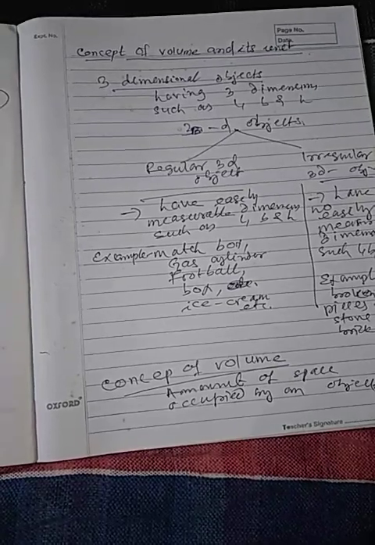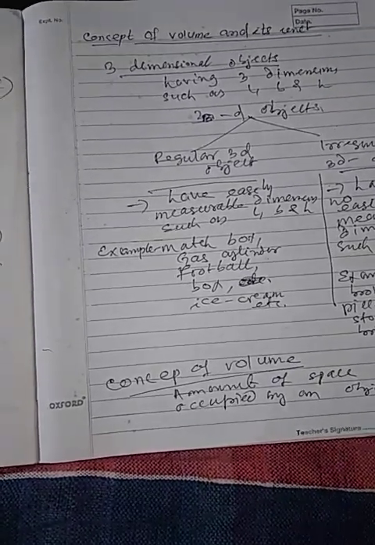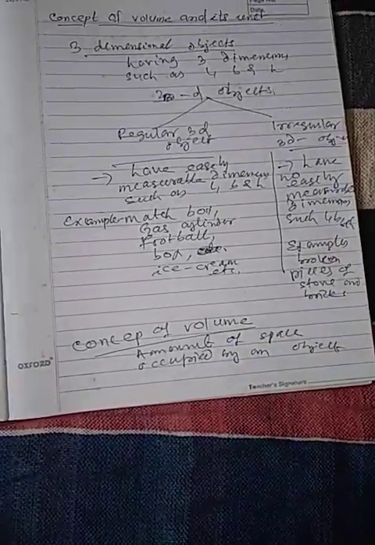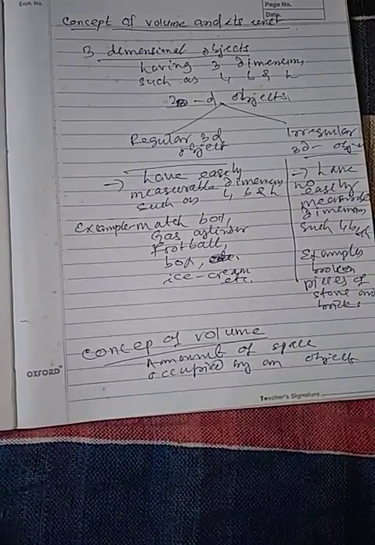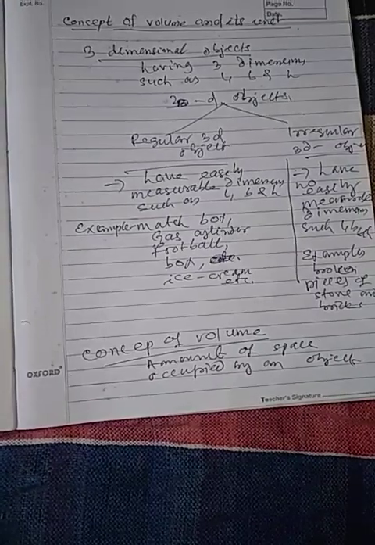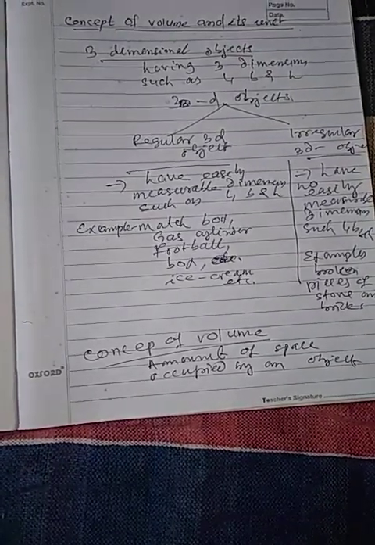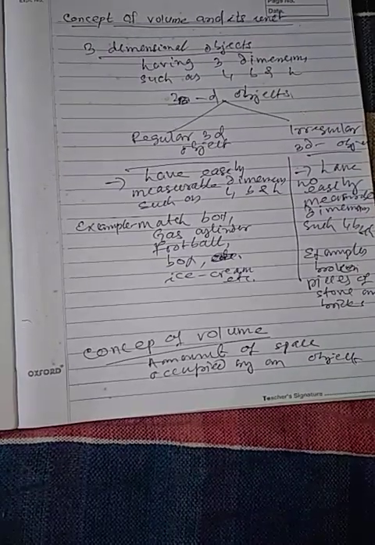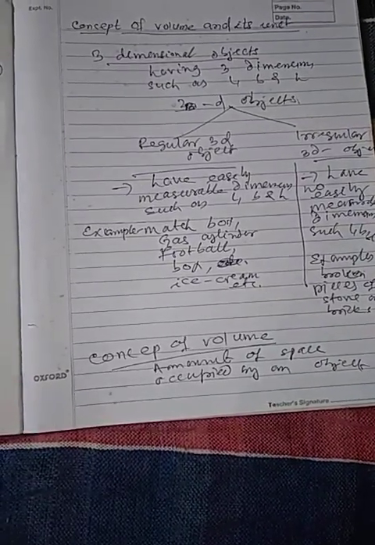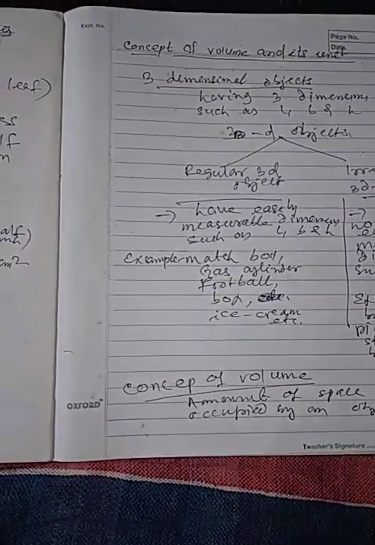The volume of a body is the three-dimensional space occupied by it. The volume of a body should have three dimensions, three-dimensional space such as length, breadth, and height.